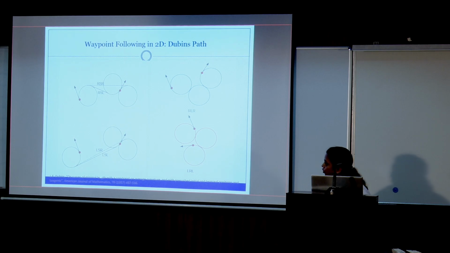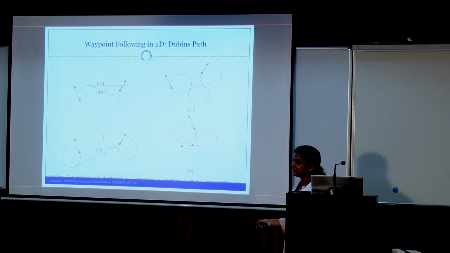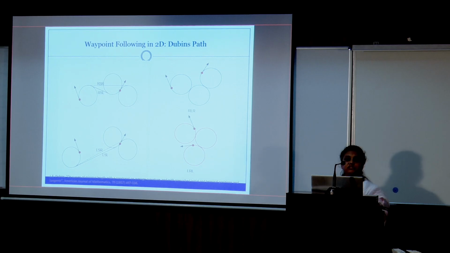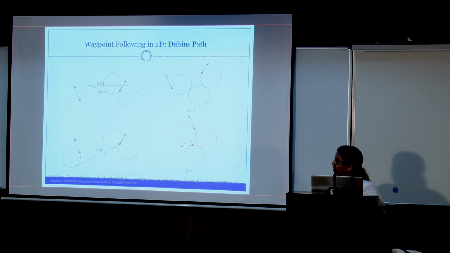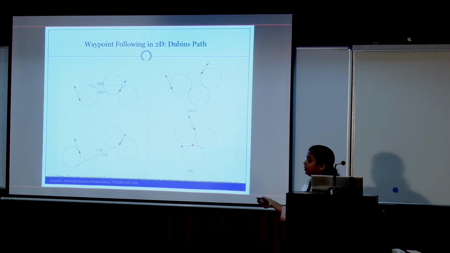This was proved by Dubins long back, in 1957, by geometry. Later, using optimal control theory, specifically Pontryagin's minimum principle, the same result was obtained in 1994. There it was a time optimal problem. The performance index is to minimize the time to reach, and the state equations are the kinematic equations of the vehicle. It is a bounded control problem, since the vehicle has a bounded turn radius. If we apply that constraint, we can reproduce the same result.